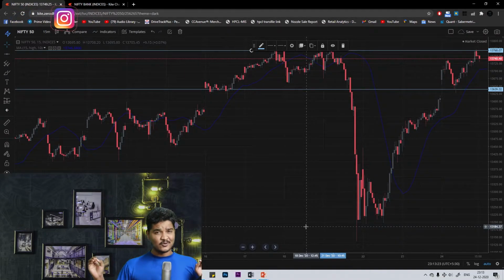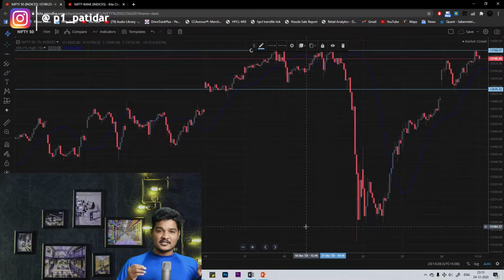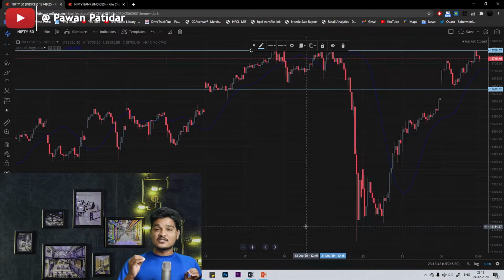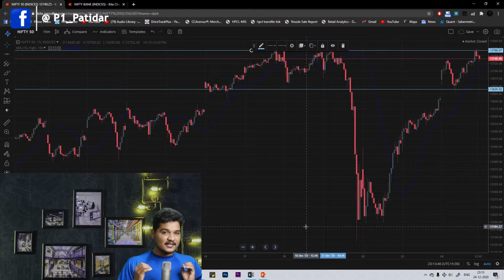it just moved down. Well, why am I taking the 15 minutes candle? Because if I go higher than the 15 minutes candle, maybe 30 minutes or one day, then that support and resistance will be of monthly support and resistance and quarterly support and resistance. So I want to take the immediate support and resistance since I am analyzing the market for intraday trades.